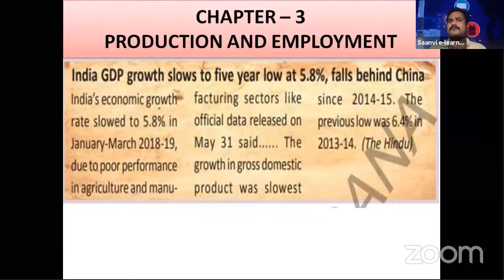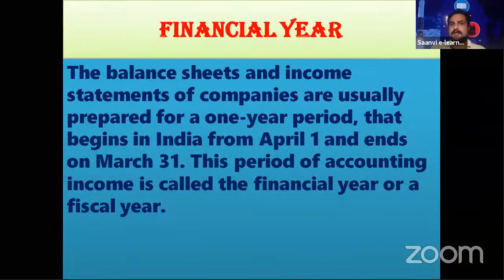This is a small example they have given from a newspaper. If you open the newspaper, especially Telugu or whatever the language, you can see this type of GDP or gross domestic product. At that time we won't remember about GDP and all, but you can see the production differences like the agriculture sector or industrial sector, or industrialization, a term we have already learned in the previous class. So the increase and decrease percentage they have given in this sheet. Okay, fine. Now let us see the concept.